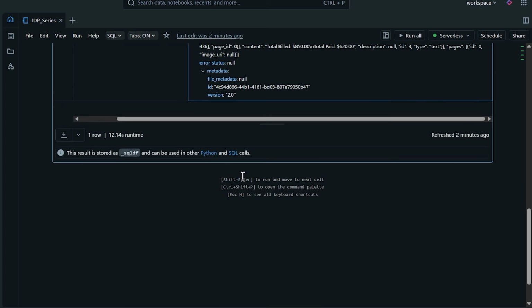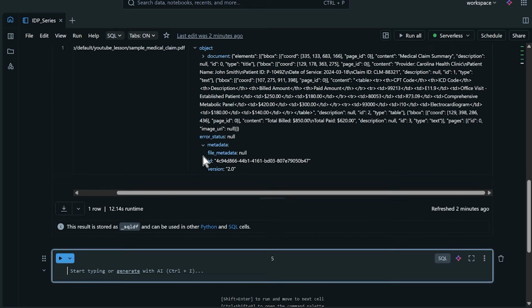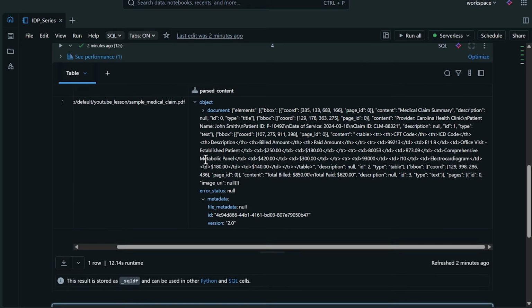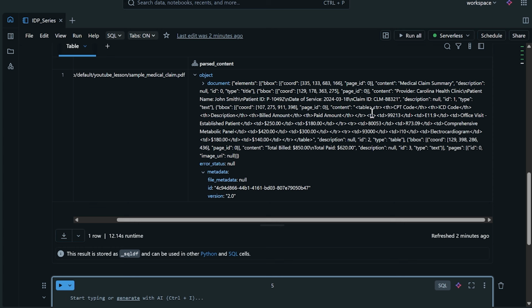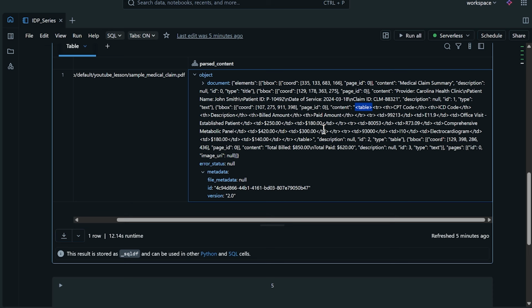So let's come right down here and come to our code. Now that we have this parsed out, so we have this parsed structured doc, we want to specify what data in here we want to focus on. Once we're able to identify this, we're going to use the AI extract in the next lesson to actually start structuring our data. Just as a quick note, I said this was an HTML. This is also kind of a JSON variant. Whether you call it JSON output or HTML output, it's okay. Either one is fine. They're both kind of right in this instance. It depends on the actual file type you're using, but it's kind of a JSON HTML output.